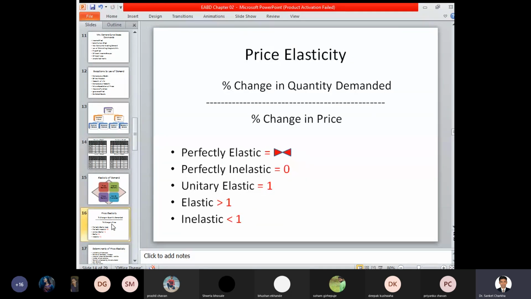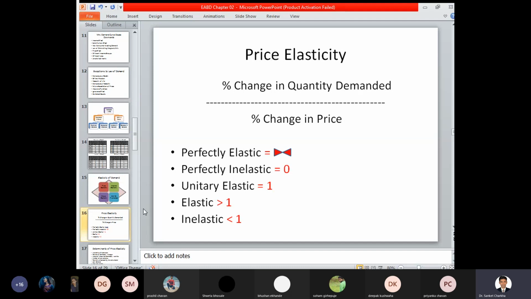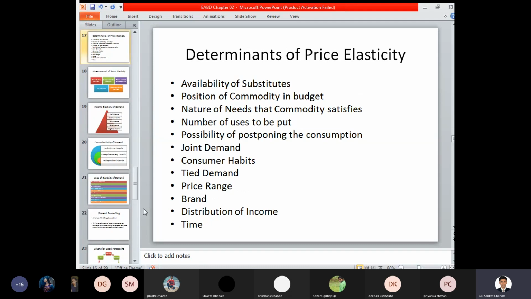simultaneously. Now, what is that particular percentage? You have to calculate that percentage, and based on it we have to identify whether it is equal to 1, or in the case of elastic demand, whether it is greater than 1, or in the case of inelastic demand, whether it is less than 1. A value greater than 1 is called elastic demand, and whenever the value is less than 1, it is called inelastic demand. Now, what are the various determinants of price elasticity?